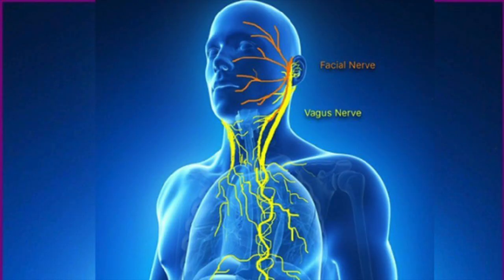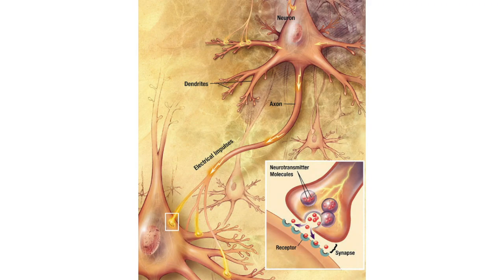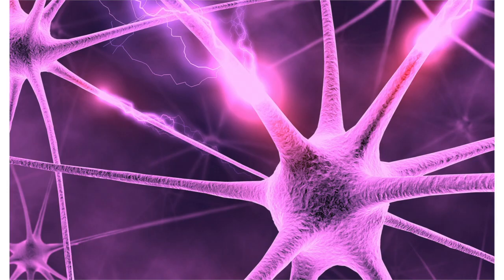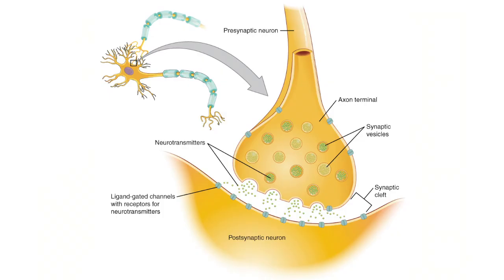For a chemical to be a neurotransmitter, certain criteria have to be met. The chemical must be produced within a neuron. When the neuron is stimulated, a neuron must release the chemical. After a chemical is released, it must be inactivated. The inactivation can be through a reuptake mechanism or by an enzyme that stops the action of the chemical. When the chemical is released, it must act on a postsynaptic receptor and cause a biological effect. If the chemical is applied on the postsynaptic membrane, it should have the same effect as when it is released by a neuron.